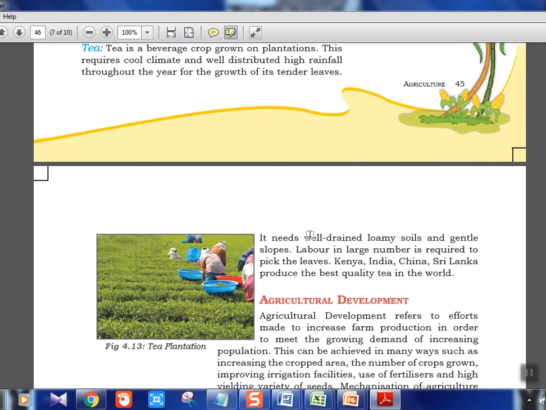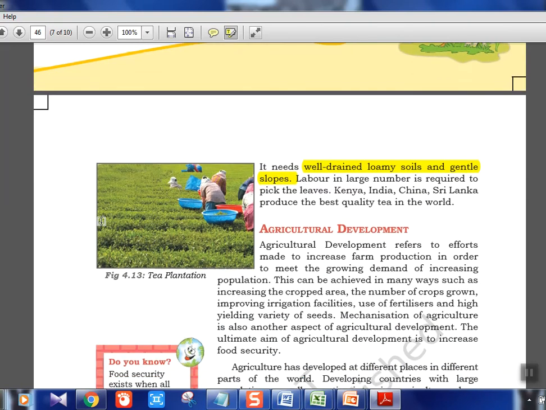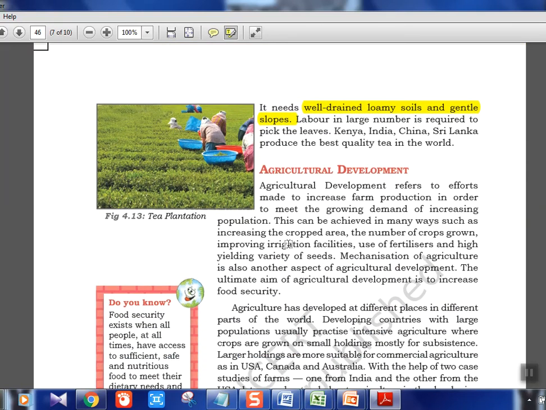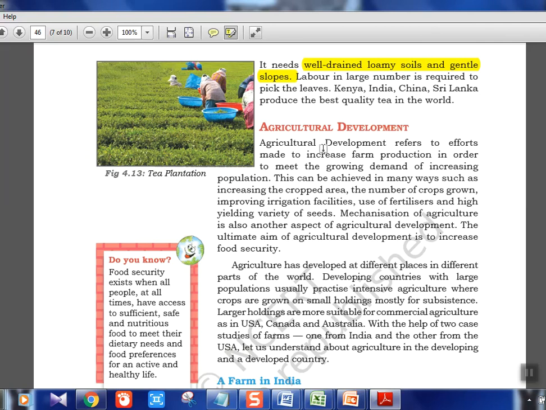It again needs well-drained loamy soil and gentle slopes. So tea and coffee are almost similar. Then labor in large number is required. You know how they do the tea plantation. If you have seen any tea plantation yourself, it will be there near most of the hill stations. Then agricultural development. It refers to efforts made to increase farm production.